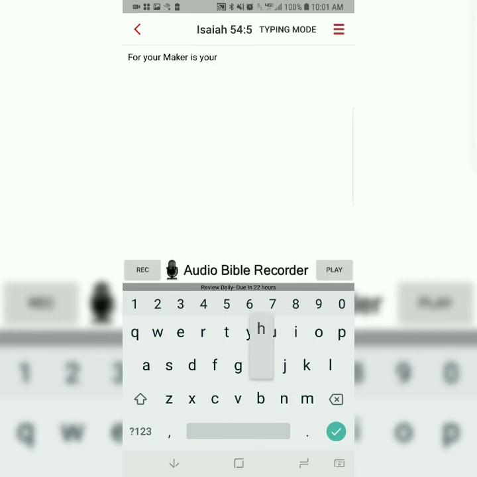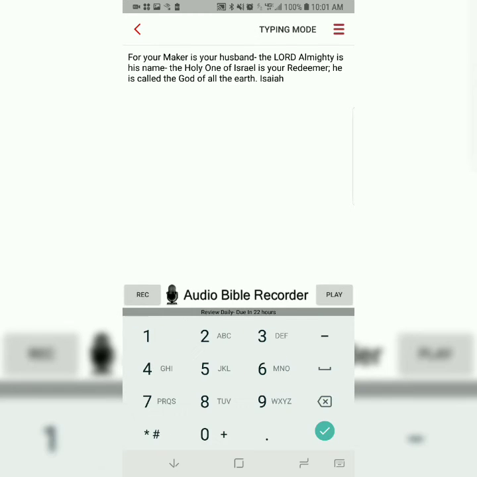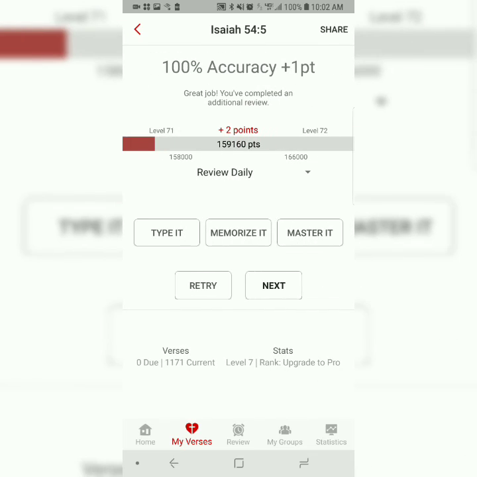For your Maker is your husband, the Lord Almighty is his name. The Holy One of Israel is your Redeemer. He is called the God of all the earth. Isaiah 54:5. There you go.